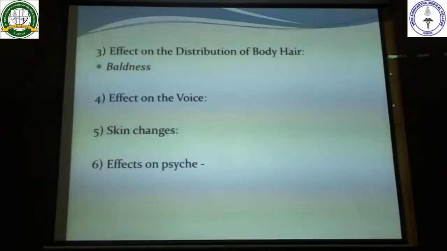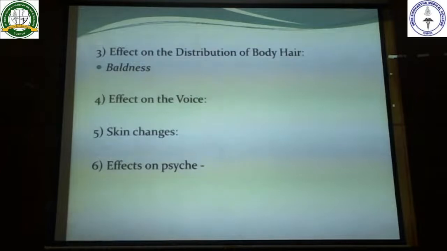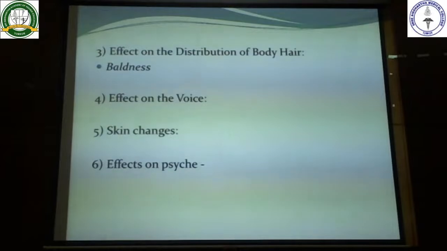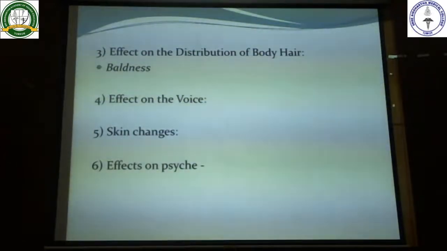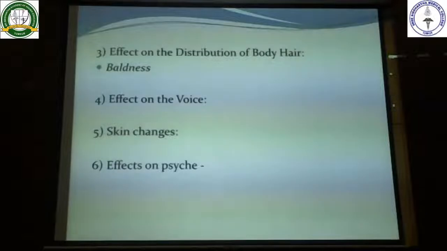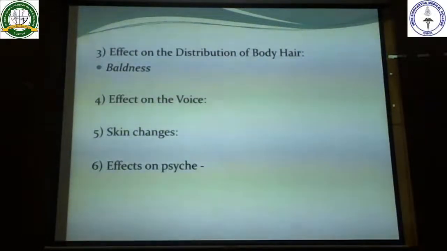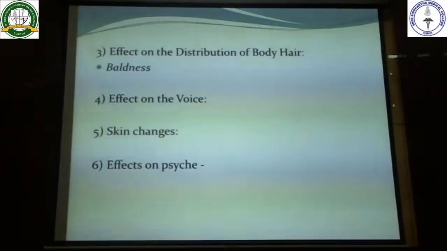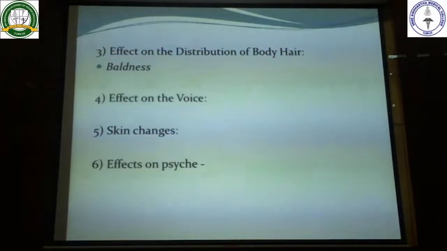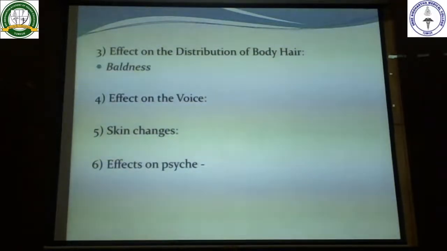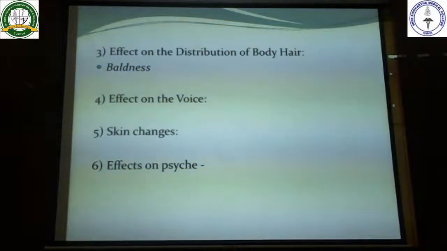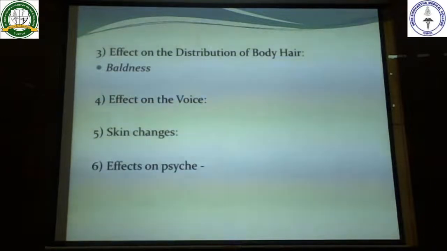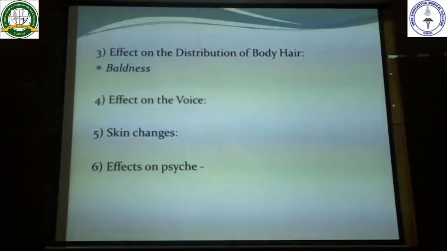Effect on the distribution of body hair. Testosterone will cause the male pattern distribution of body hair, that is, the development of hair in the pubic region and axilla, and you will have upward growth of hair along the linea alba towards the umbilicus, and hair over the chest, the face, and so on. Next is the effect of testosterone on the voice. Testosterone causes hypertrophy of the laryngeal mucosa and enlargement of the larynx at puberty, which results in a cracking voice, which later becomes the typical male voice.